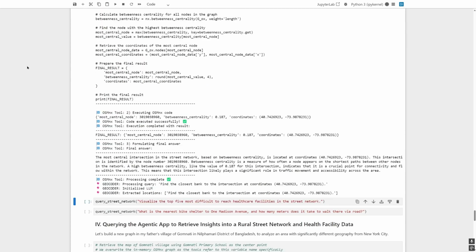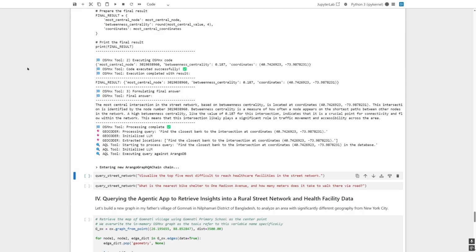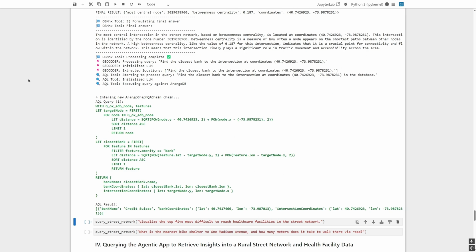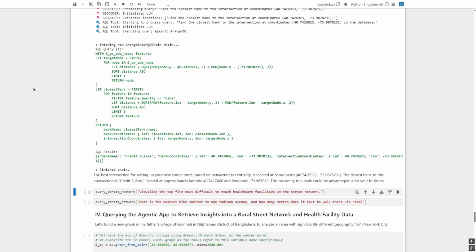The agent tries to use the geocoder but realizes AQL is better for solving this problem. The AQL chain is executed and the closest bank is identified. And finally, it returns the response. The best intersection is located at these coordinates. The closest bank is Credit Suisse, located at these coordinates. And we have the answer to this first query.